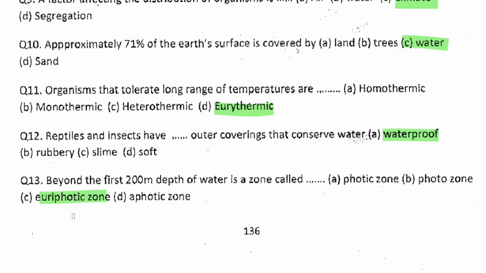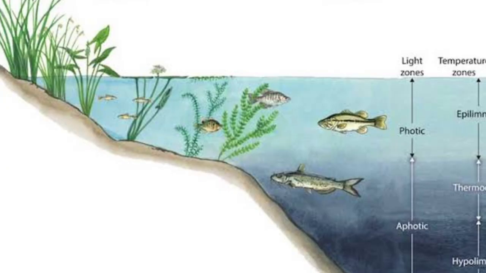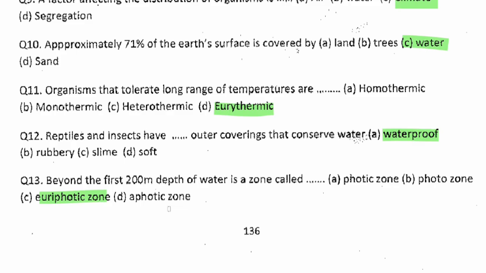Aphotic zone is a zone where light cannot penetrate. Aphotic, no light zone. So it's kind of the deepest part of the water where light cannot penetrate. The surface is where light can penetrate, called the photic zone. Then euryphotic is kind of the middle aspect of it.